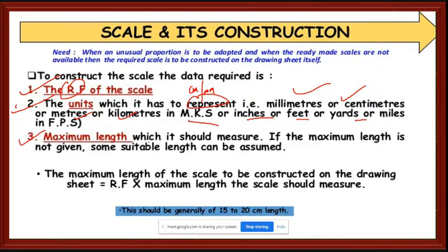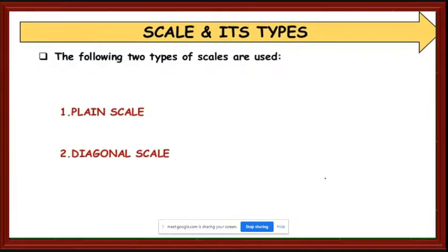Then the maximum length the scale should measure; if it is not given, some suitable length can be assumed. The maximum length of the scale to be constructed on the drawing sheet equals RF, whether 1 upon 100, 1 upon 1000, or 1 upon 50, multiplied by the maximum length to be measured. And we have two different types: plane scales and diagonal scales.